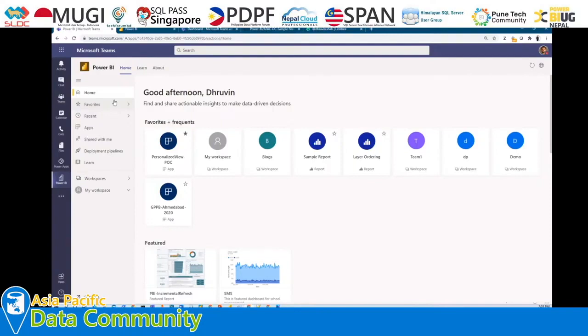So Teams is going to become a central workplace from where we can access the different Office apps. Power BI is also one of them, and these are the major highlighted features that I have discussed. Otherwise, the rest of the things you can use as they are. So this is the first portion of the session that we have discussed.